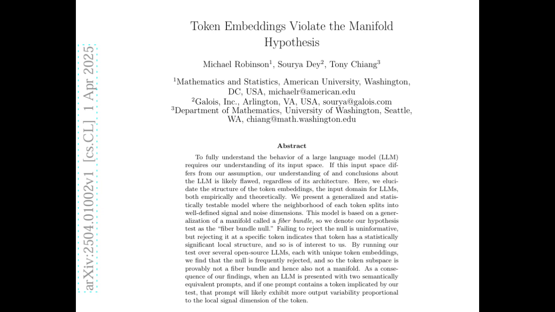If these token spaces have all these complexities, could it be that those very singularities are what give LLMs their creativity? Interesting question. You know, could those be the areas where the model is able to think outside the box? Yeah, maybe they allow the model to interpret things in unexpected ways. Right, and that might be where we get those really insightful or even strange responses. It makes you wonder if a perfectly smooth token space would actually be less creative. Yeah, would it be as interesting? Something to think about.